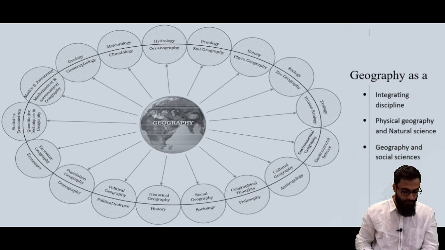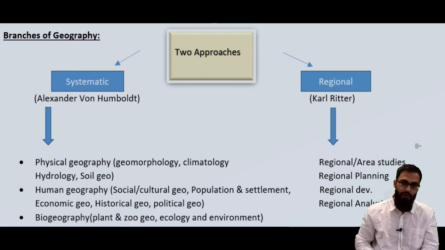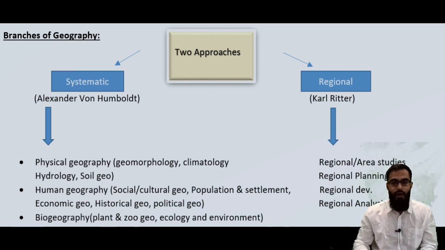Now we'll consider the branches of geography. There are two approaches in studying the branches of geography. First is the systematic approach, which was given by Alexander von Humboldt. In the systematic approach, we study the entire earth as a whole. Then we consider the phenomena, say any phenomenon or change in a particular region.